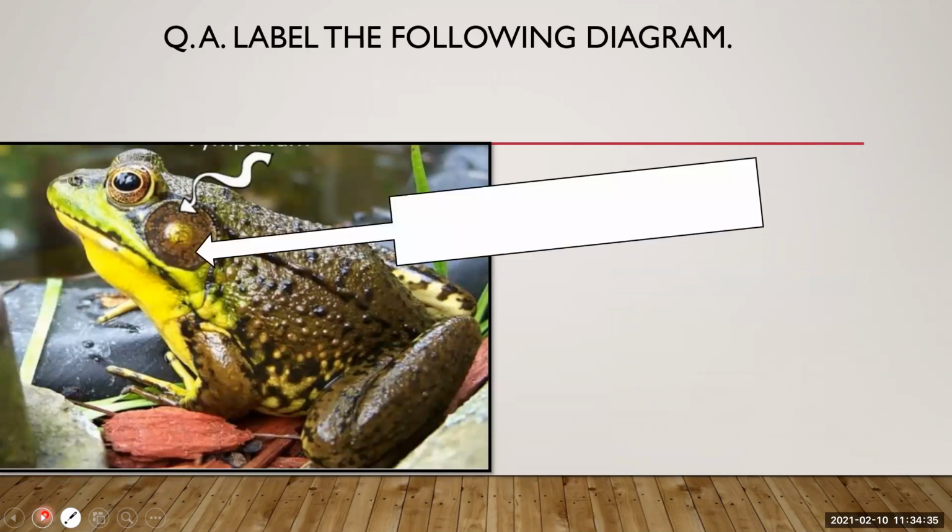What is this part of this animal? Yes, anybody try? Tympanum. Yes, very good. This is a tympanum. So you may get this type of question in your board exam. So you have to be thorough with your knowledge. You have to be thorough with your diagrams and naming, labeling of the diagrams.